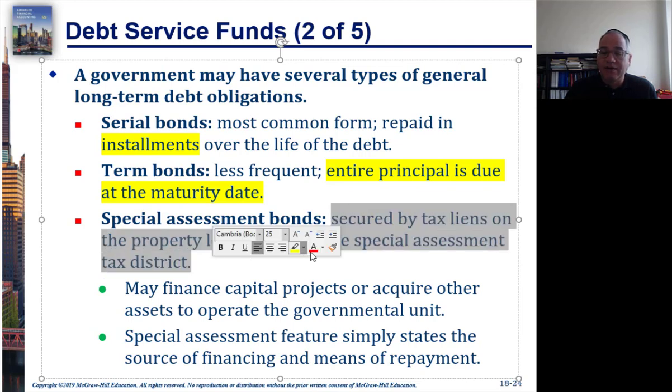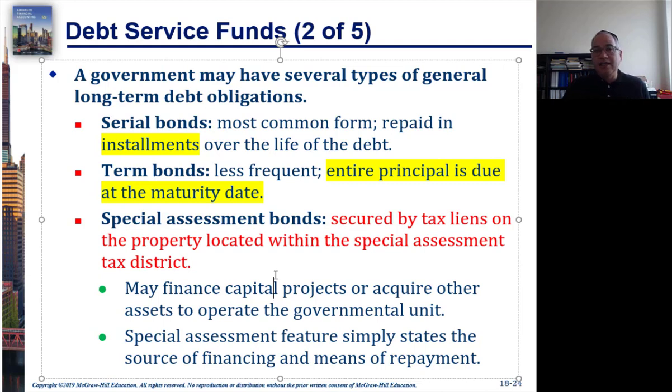So what you may have is an area, a district, that needs something. Let's say they need new roads or new sewers. So what you do is you're going to charge them a tax to pay for the sewers, and you're going to borrow money to pay for the sewers now, and then you're going to use that tax over the coming years to pay off the sewers. So a special assessment bond is used to finance a capital project, and the special assessment means there's going to be an additional tax lien to cover the cost of that project.